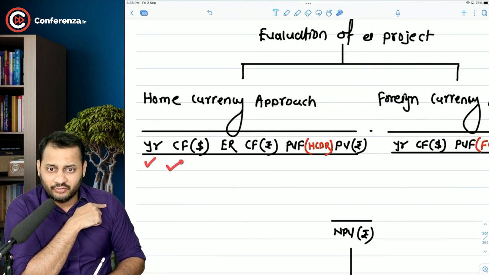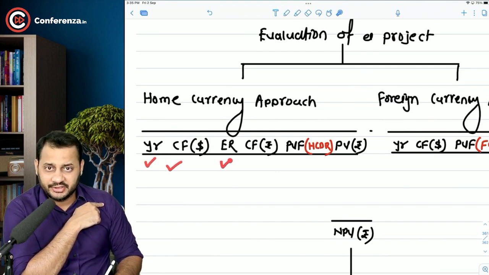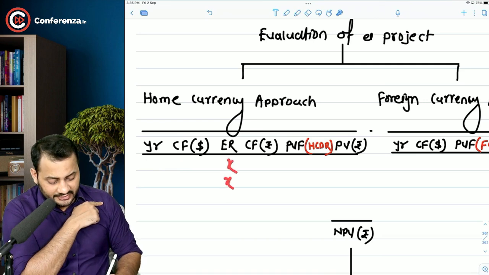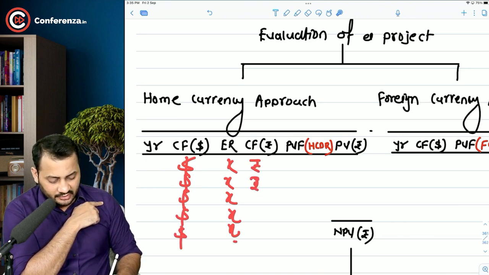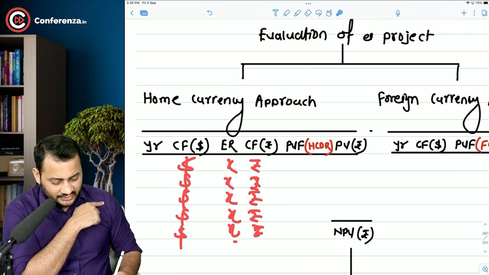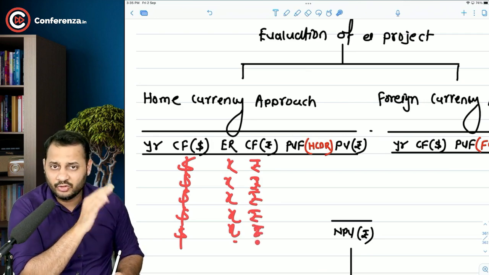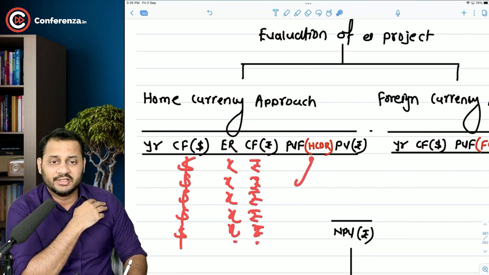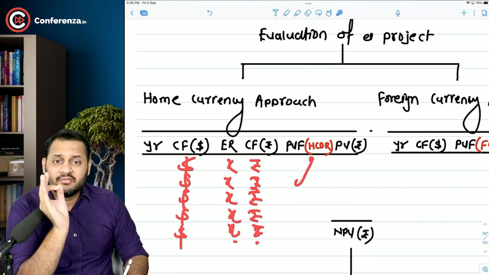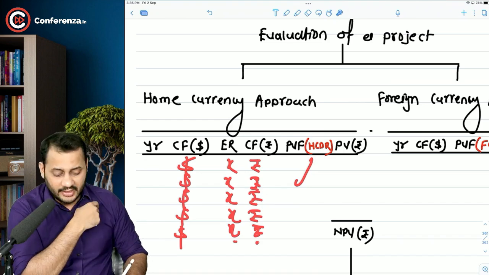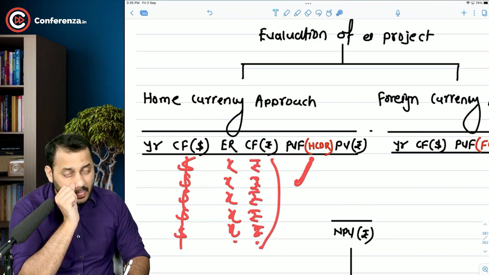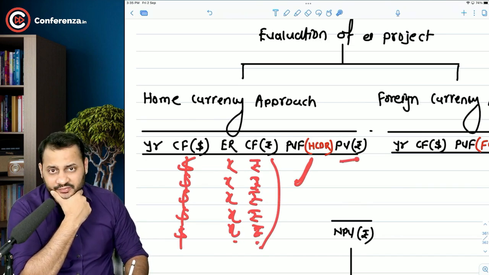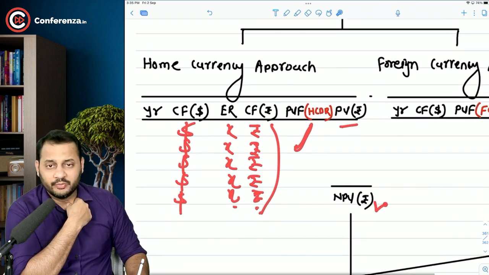So this is how it will go. Year, cash flows in foreign currency, you will take the exchange rate. This is dollar, dollar, dollar, dollar, dollar, and then you are going to convert that into home currency. Once you have calculated all the cash flows in home currency, use the home country discount rate. Understand, the present value factor for calculating the present value of rupees should be the home country discount rate. And then you can calculate the present value in terms of rupees. The total of that will also be in terms of rupees.